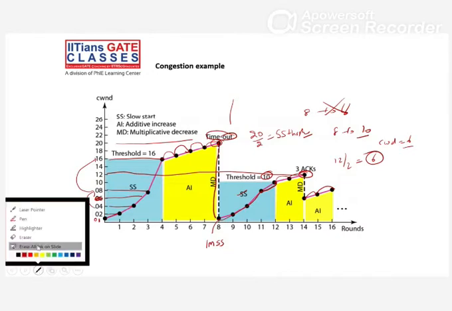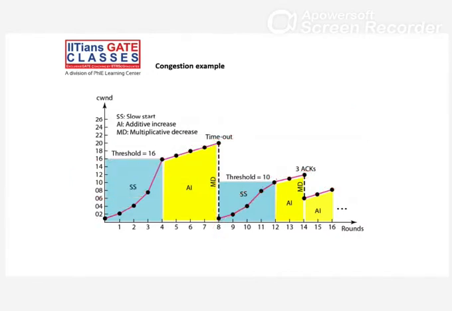Now see, this part is done, your threshold part is done. Now we reach the congestion avoidance phase, right? Here additive increase: 10, 12, 14, and at this point we got 3 duplicate acknowledgements.